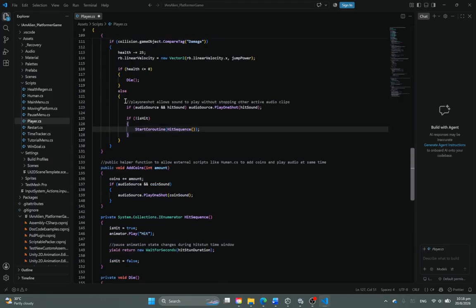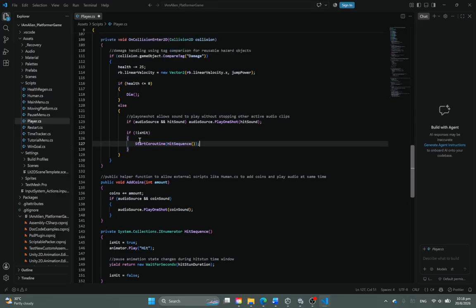Along with these codes, we also have some audio sources, and it allows the person in the inspector to change what sound the player plays when they are hit by an object. So you can see this duplicated across multiple things like the wind sound. This is a very common part of code.